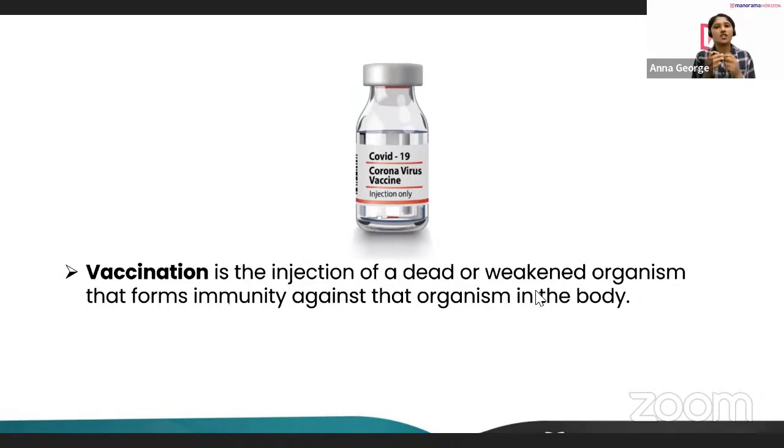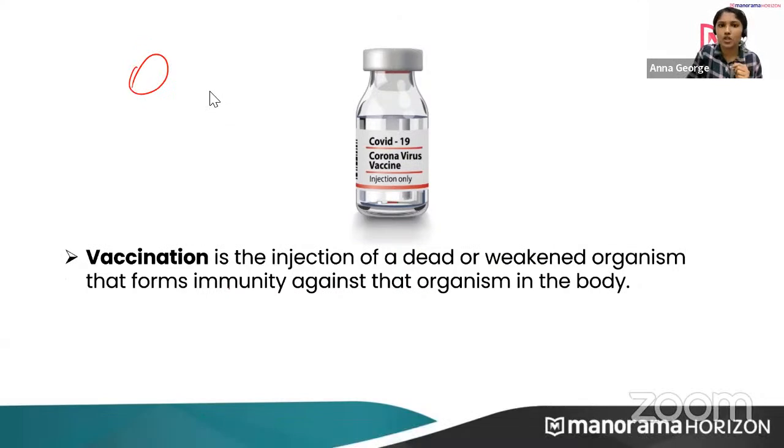So what is a vaccine? Suppose this is a microbe, and I need to produce a vaccine against it. I'll take a part of this, which is called the antigen, or I will kill it, or weaken its effect, and introduce this as a vaccine into my body.